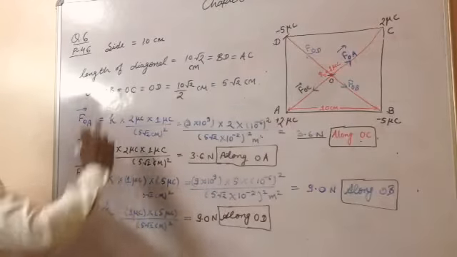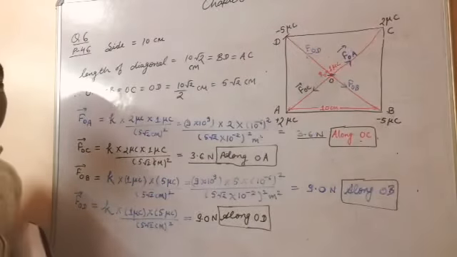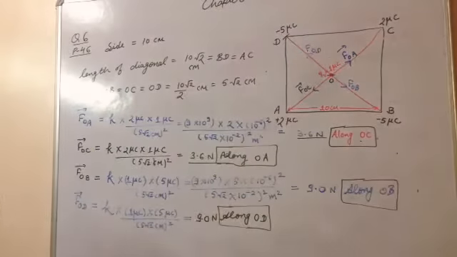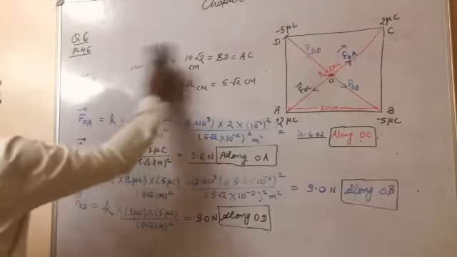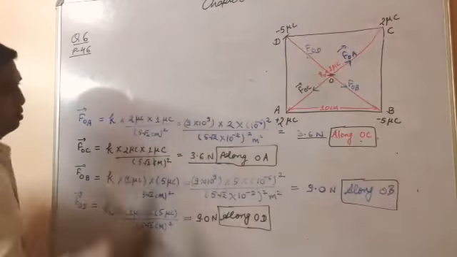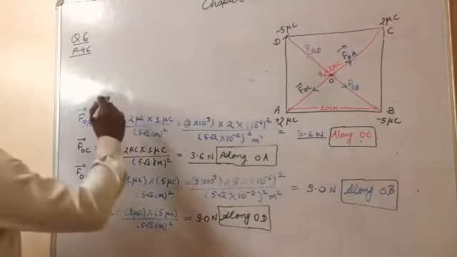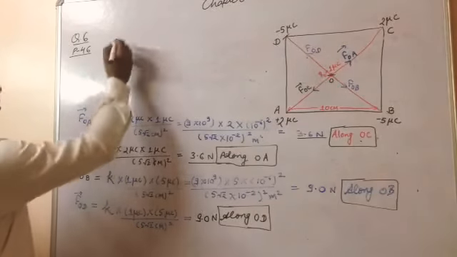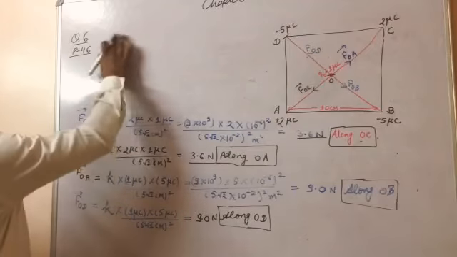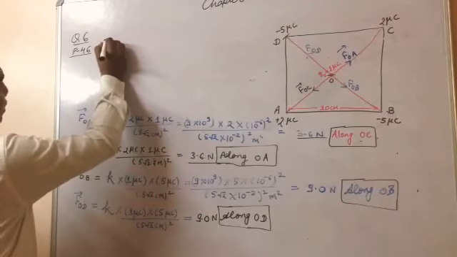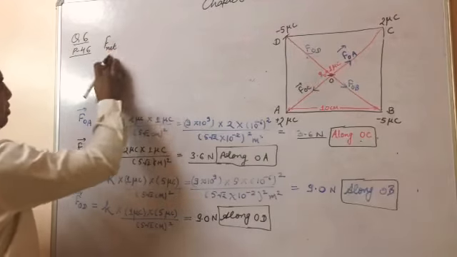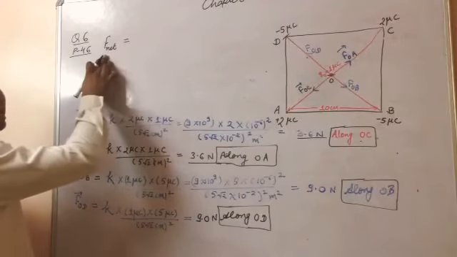Now we find out the net force acting on this charge.